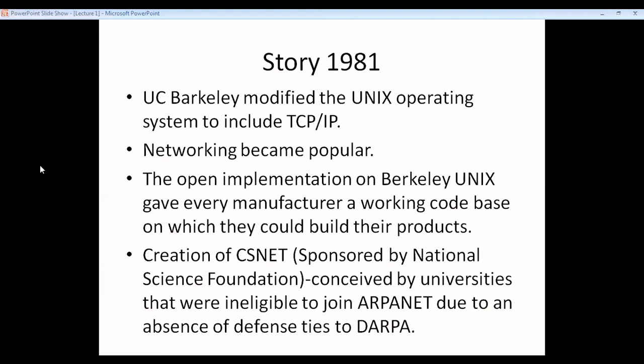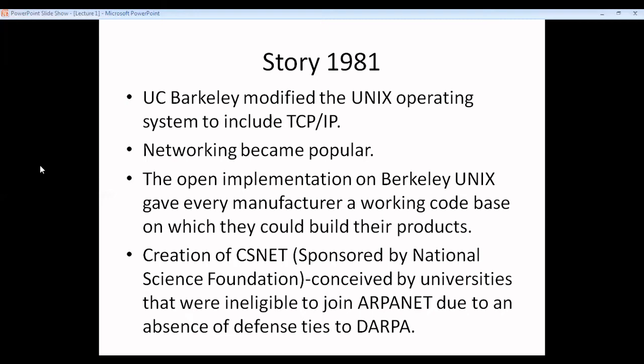So now UC Berkeley modified the Unix operating system to include TCP/IP. Now this networking became popular. The open implementation of Berkeley Unix gave every manufacturer a working code base on which they could build their products. So basically, TCP/IP became popular with its implementation in Berkeley Unix.